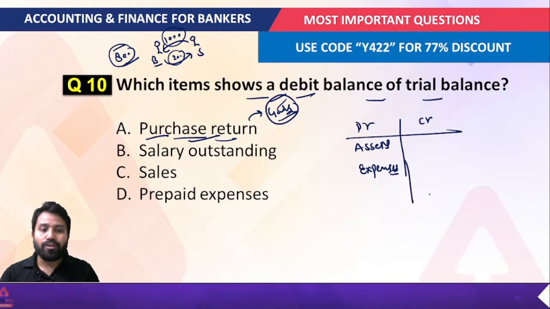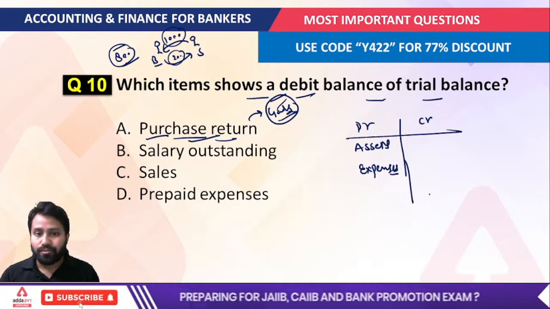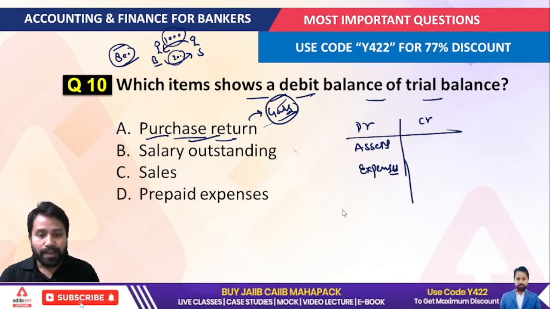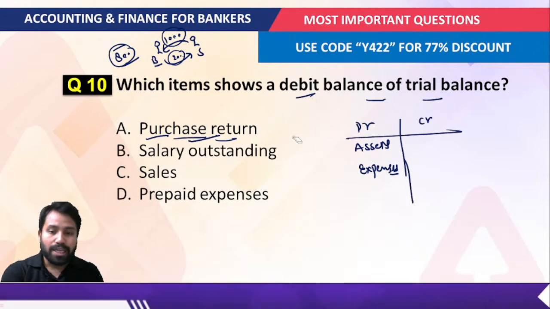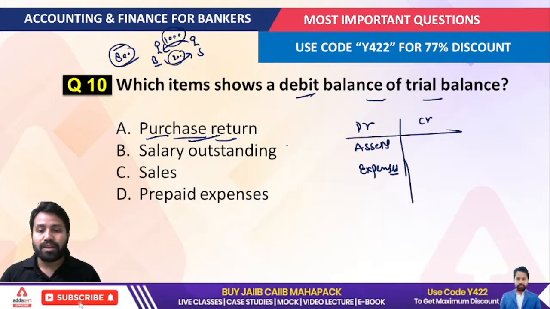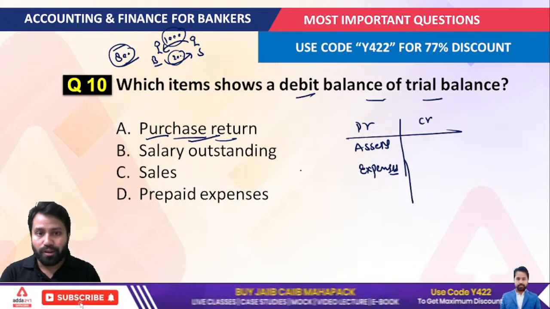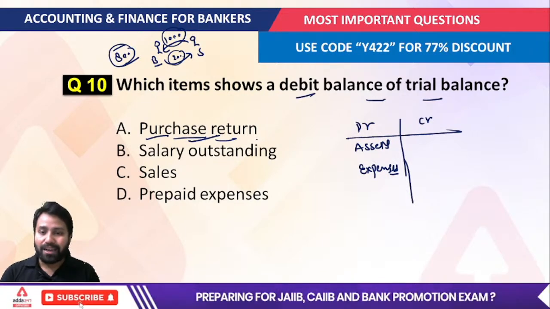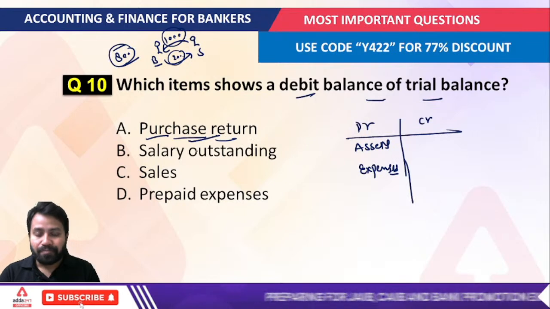That will be included in our gains, so you can relate it to the gains. So purchase return is recorded on the credit side. I'm just talking about how you can learn and understand that. This is not a rule that the purchase return is a kind of gain; you can just understand it like this.